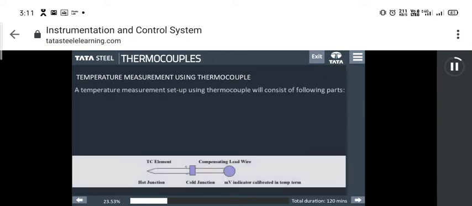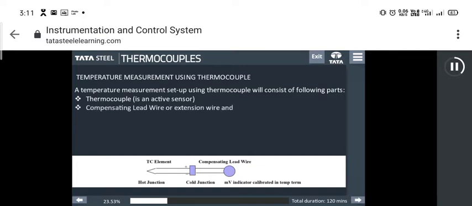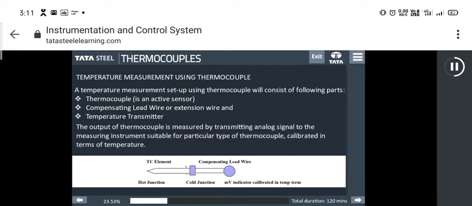Now, let us understand how thermocouples measure the temperature. A temperature measurement setup using thermocouple will consist of parts such as thermocouple as an active sensor, compensating lead wire or extension wire, and temperature transmitter.